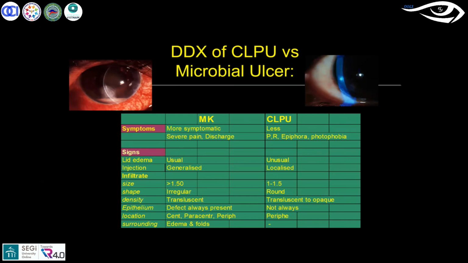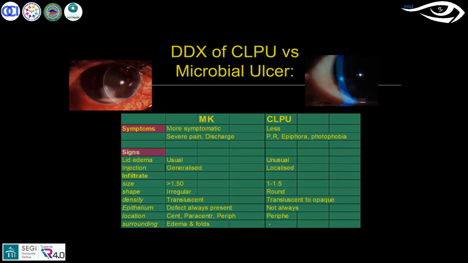But when it comes to microbial keratitis, the infiltrate location could be anywhere. It could be paracentral or peripheral or anywhere. The shape of the infiltrate is also irregular, and it could be larger than 1.5. These are the changes that come, along with severe congestion and lid edema. With this you can differentiate MK from CLPU. You should develop these clinical skills, because if you suspect MK, then you have to refer the patient immediately to an ophthalmologist so that treatment can be started, it can be resolved in a shorter period, and the vision restored. That's the differentiating factor to look for.